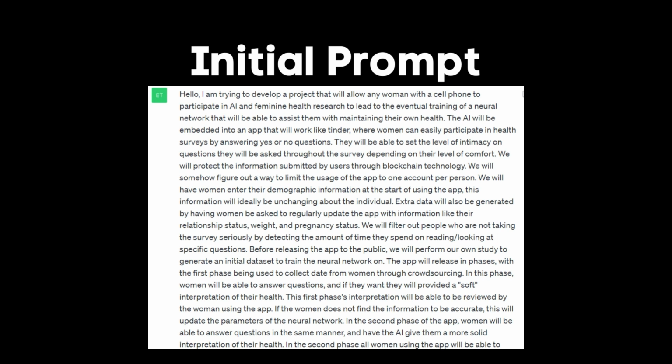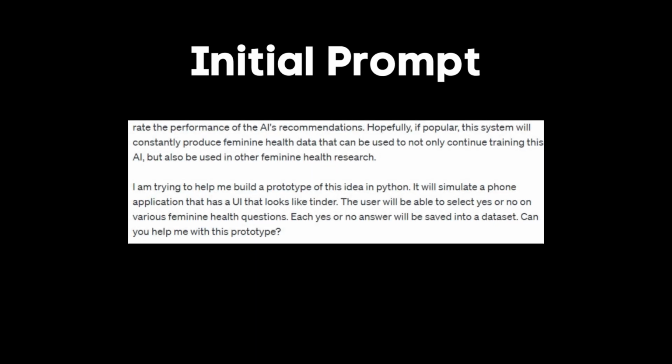This first phase's interpretation will be able to be reviewed by the woman using the app. If the woman does not find the information to be accurate, this will update the parameters of the neural network. In the second phase of the app, women will be able to answer questions in the same manner and have the AI give them a more solid interpretation of their health. In the second phase, all women using the app will be able to rate the performance of the AI's recommendations.